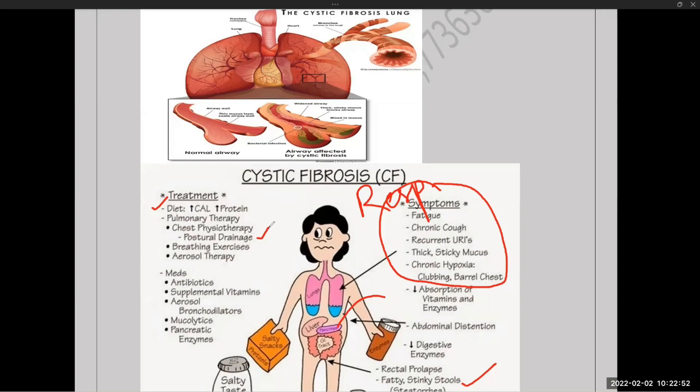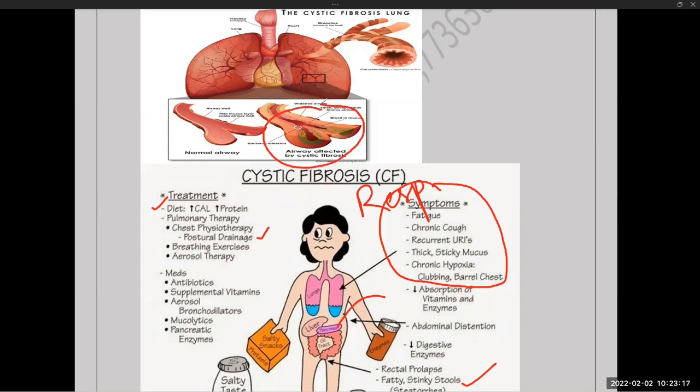Why? Because the patient will be having infections. So antibiotic, supplemental vitamins. Why? Because the metabolism is not proper. And aerosol bronchodilators. Why bronchodilators? See here, there is a bronchoconstriction. Okay, bronchoconstriction to be treated by bronchodilators.